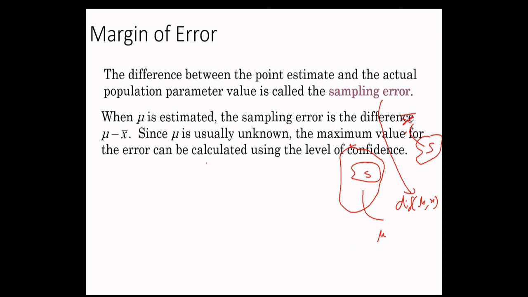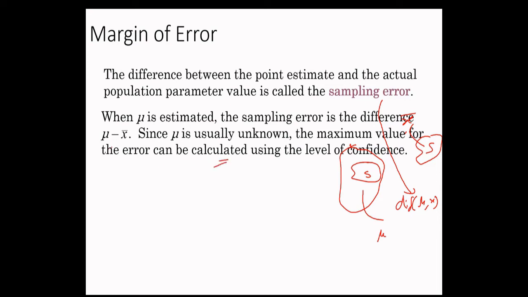When mu is estimated, the sampling error is the difference mu minus X bar. What is mu? The population parameter. X bar is the statistic computed from the sample. So this is the population mean, and this is the sample mean. Since mu is usually unknown, the maximum value for the error can be calculated.